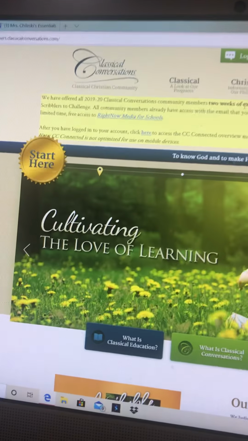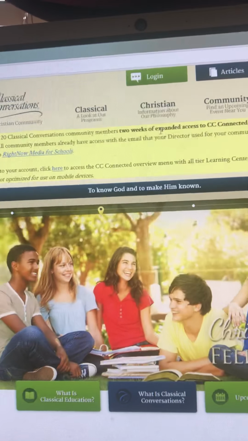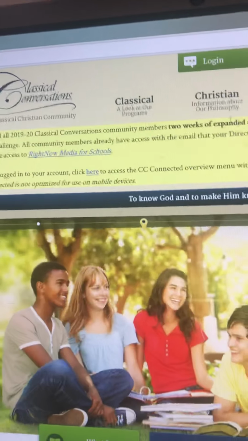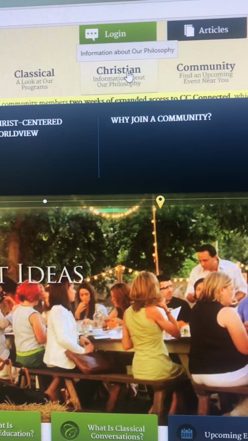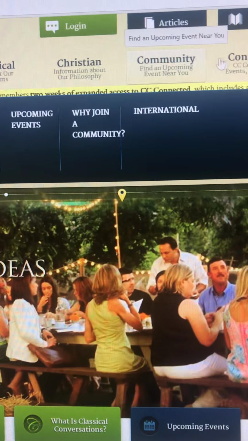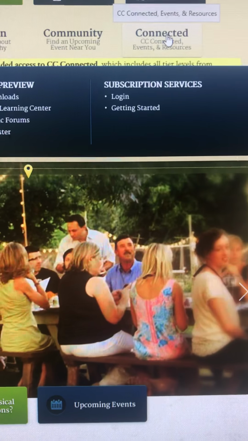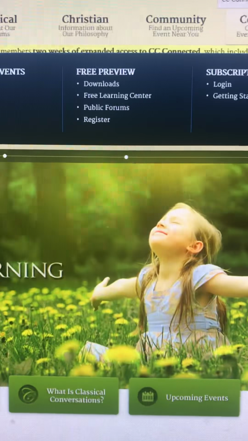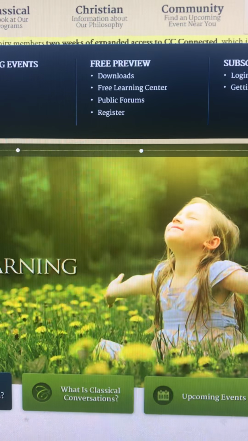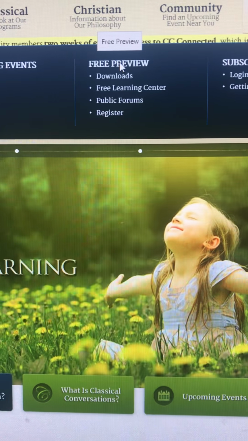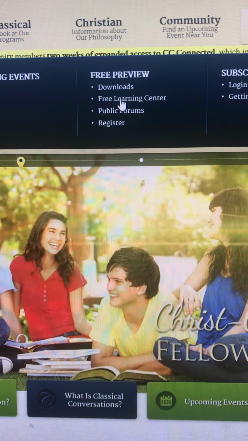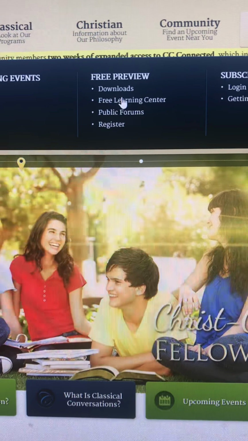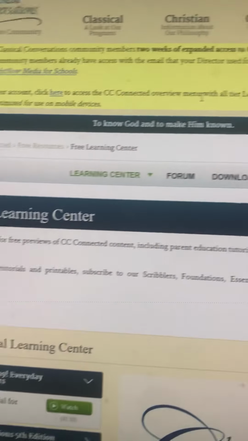Okay, so now my camera is turned around and you can see my screen, and I'm logged out. If you roll over these little things, you get a new menu. If you go over here to CC Connected, there's that one, and you have downloads, the free preview, the free learning center, and public forums. So go ahead and click here on free learning center. This is if you don't have an account at all.